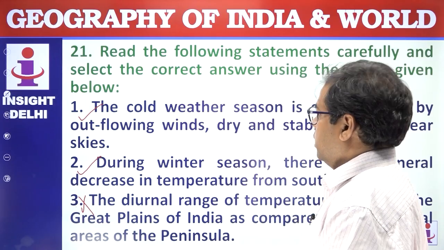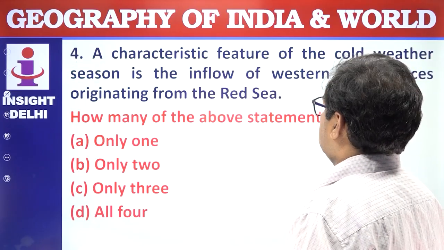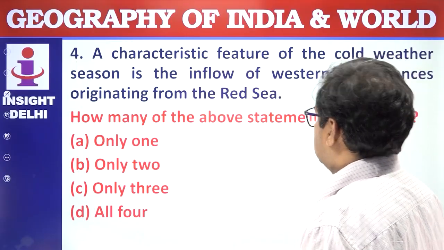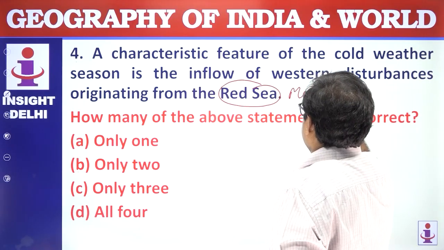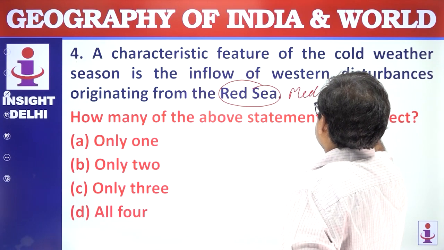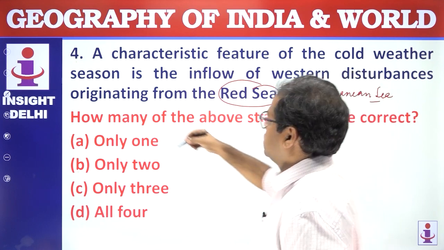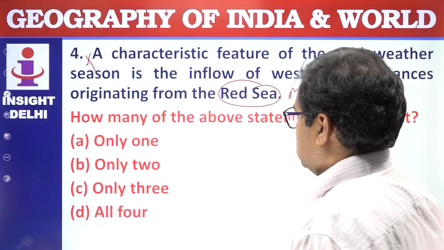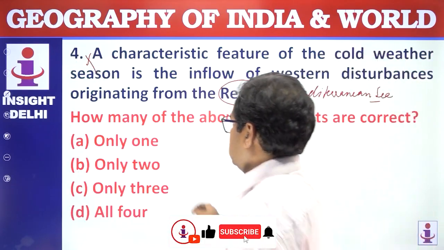Next, a characteristic feature of the cold weather season is the inflow of western disturbances originating from the Red Sea. It is not from the Red Sea, rather it is from the Mediterranean Sea. So this is wrong. How many of the above statements are correct? Only 2 statements. Answer is B.